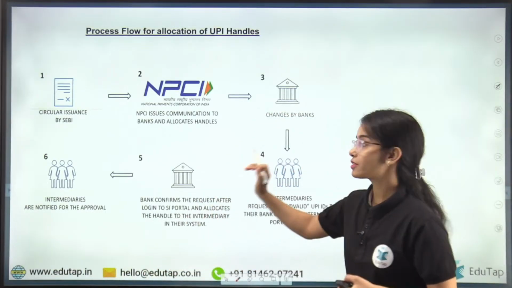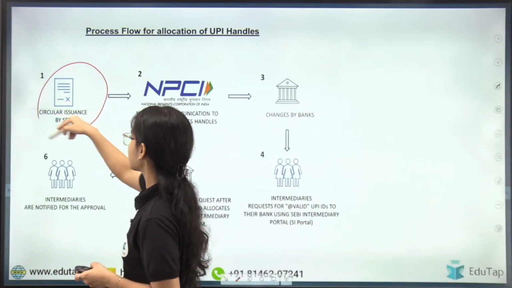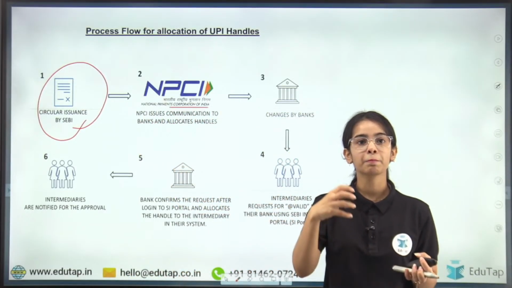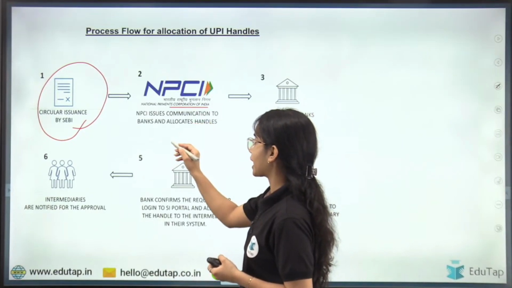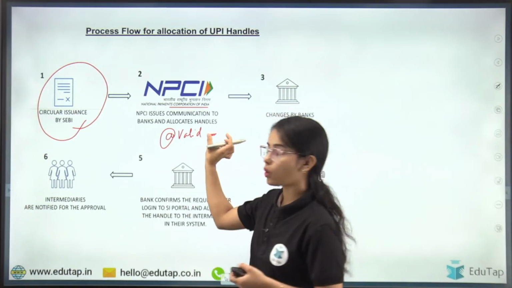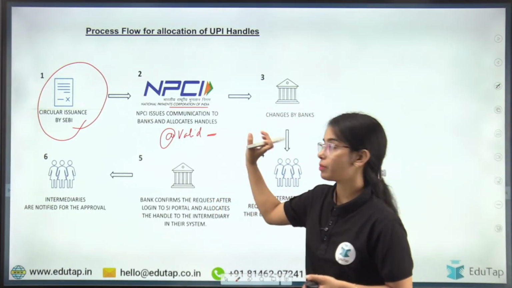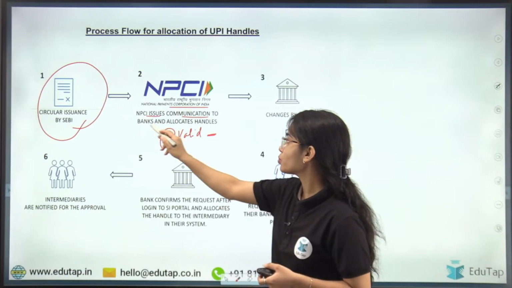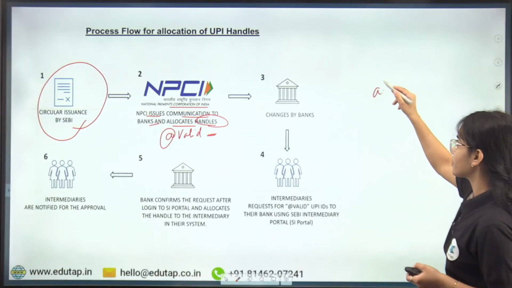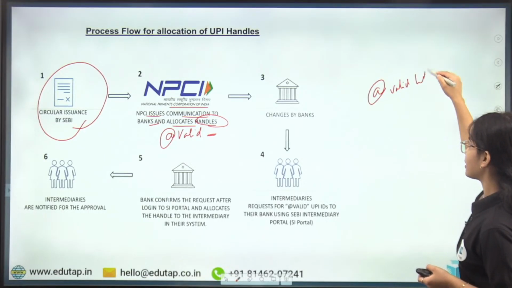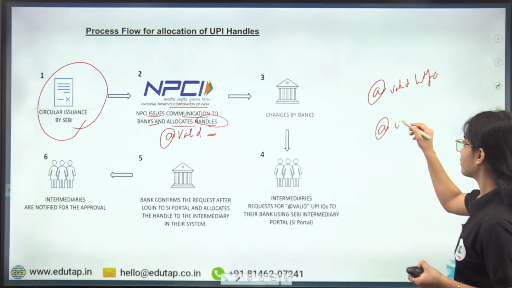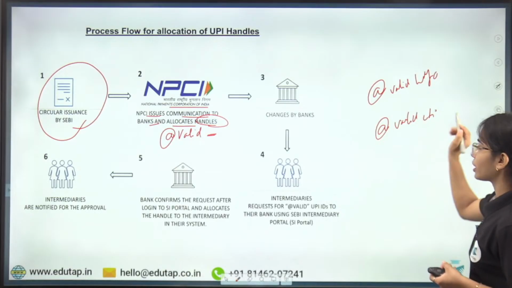So here you can see the process flow. First of all, the circular has been issued by SEBI. SEBI has said that NPCI will be providing the handles, and the handles will be @valid and the mark of the syndicated bank, the mark of the bank. NPCI issues the communication to banks and allocates the handles to the banks. So let's say the handle is provided to SDFC, that is @valid SDFC, or the handle is provided to Citibank, that is @valid CTI. So this is the idea.